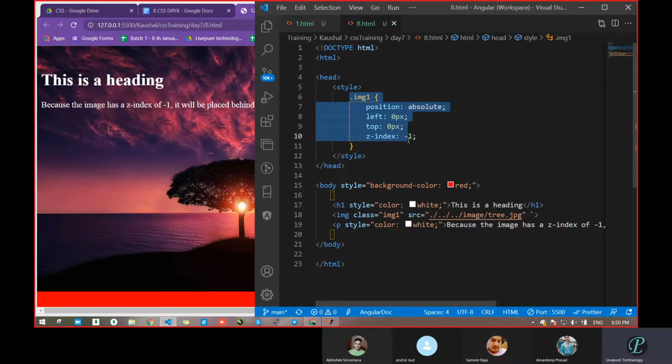So we always have to go with a class name or ID, whatever, but don't go with a tag. It will be very difficult when you have a large number of lines of code, and it becomes too complicated to handle.